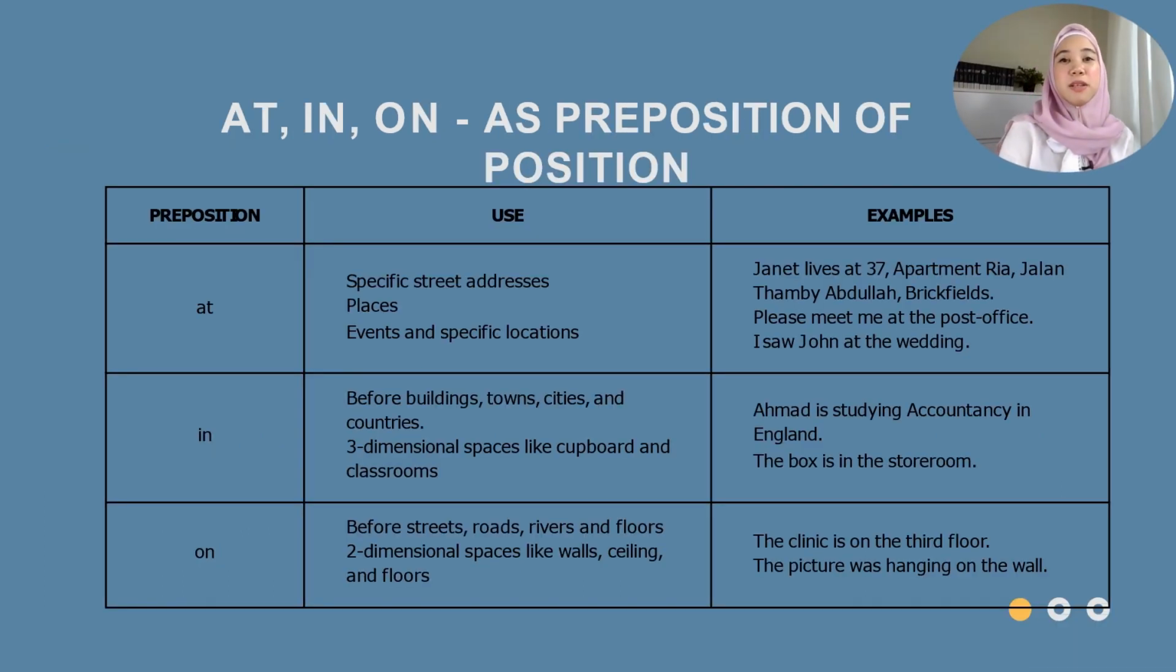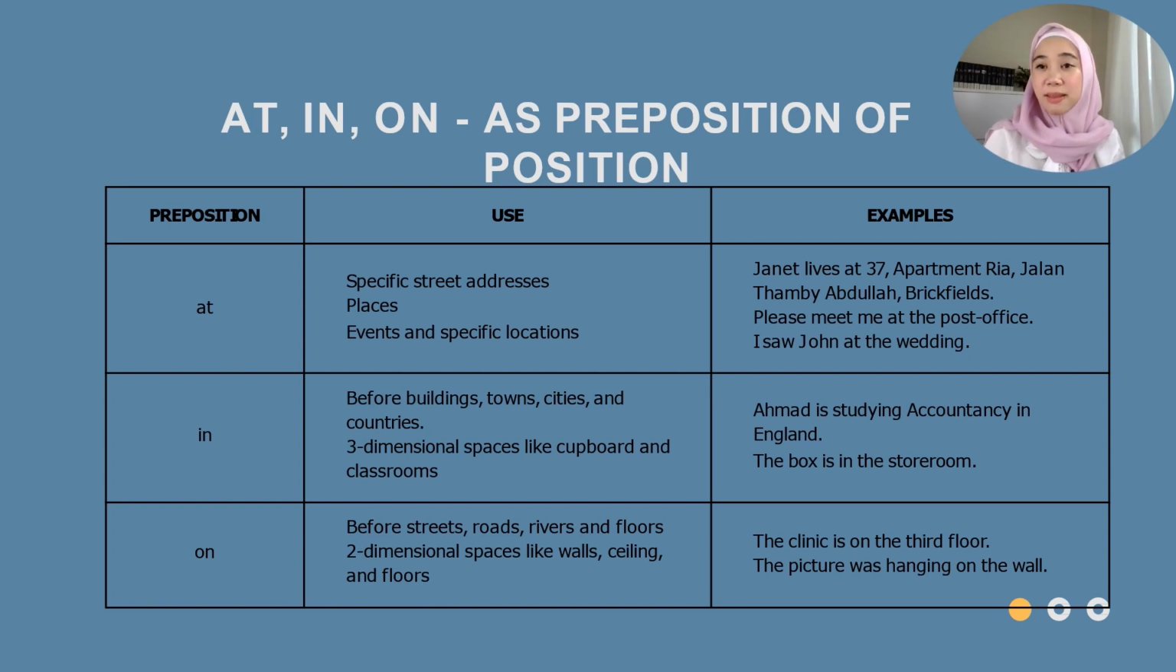Alright, so now we're going to look at at, in, and also on, because these three we use very frequently in everyday conversation. So these are the examples of prepositions of position. So let's look at number one, which is at. Basically we use this when we are talking about a specific street or an address, a place, an event, or a specific location.